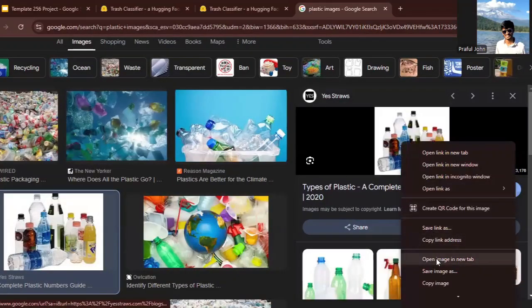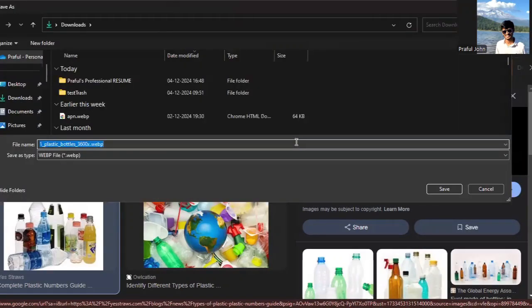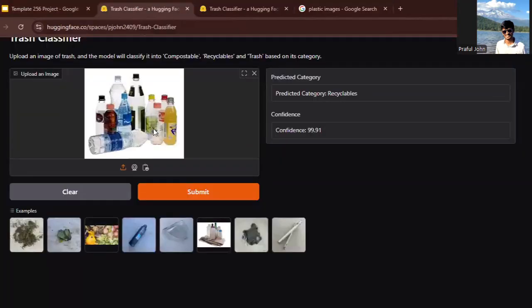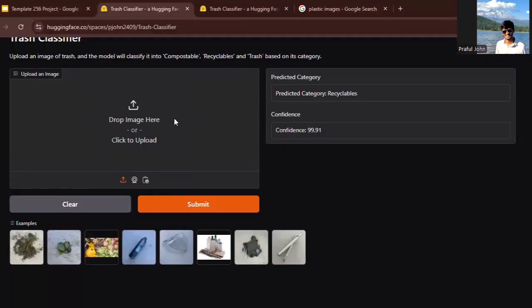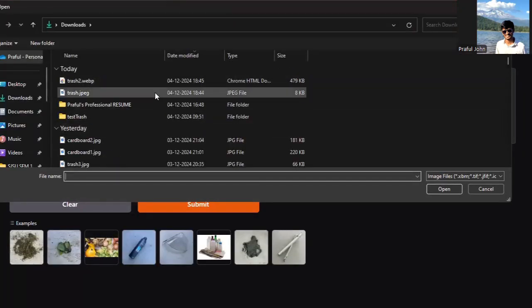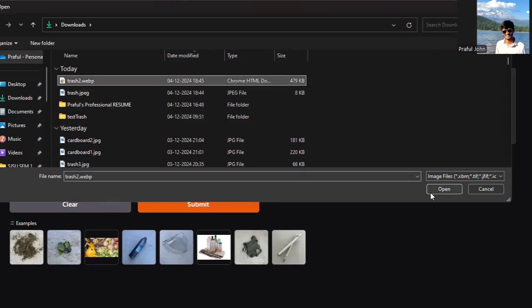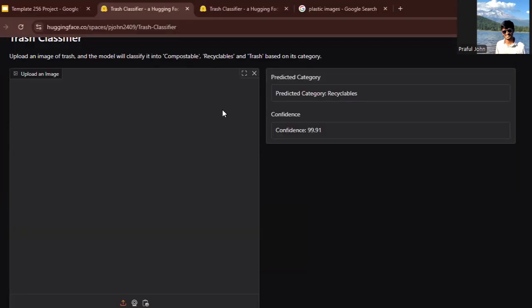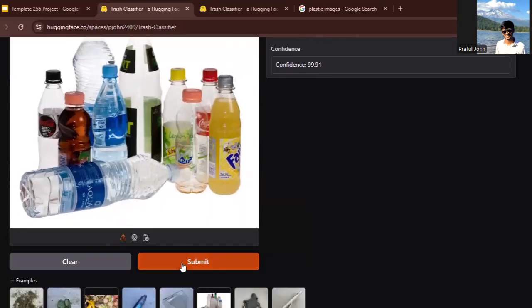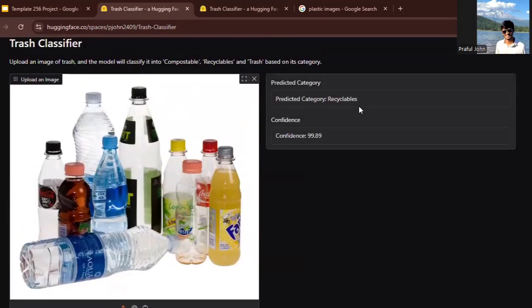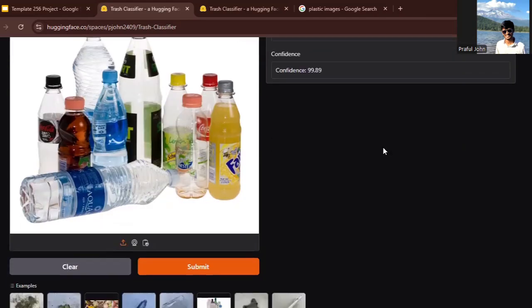Let's go to our model, clear this here, upload this image, open it, and submit. So it is giving recyclable, which is right, with 99.89% confidence, which is pretty great.